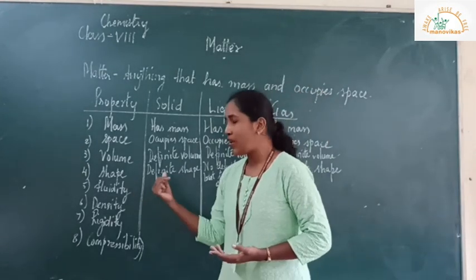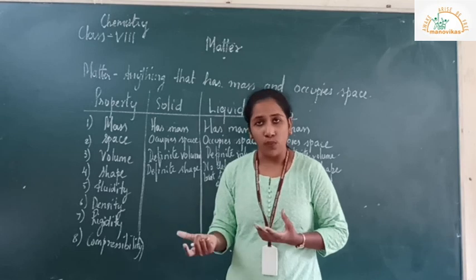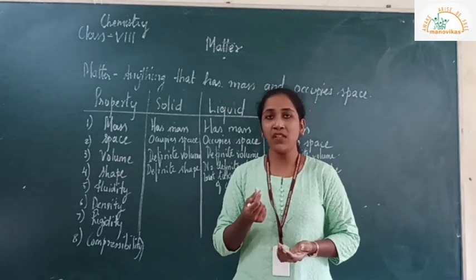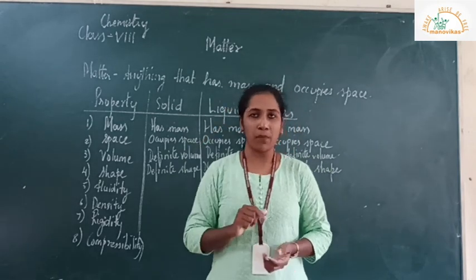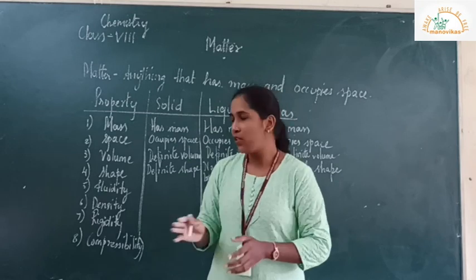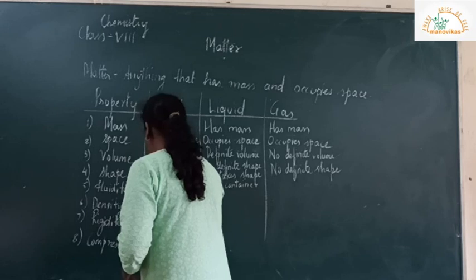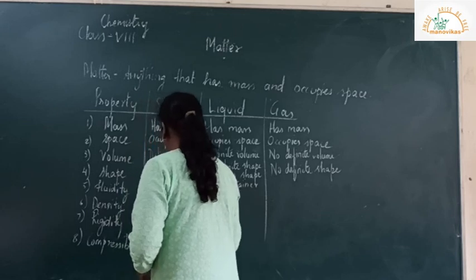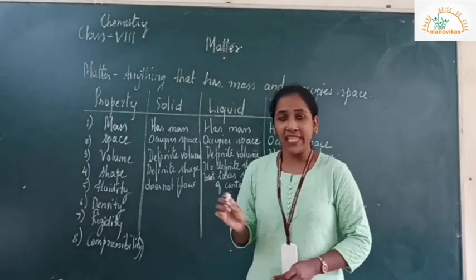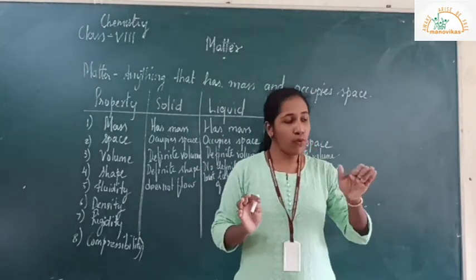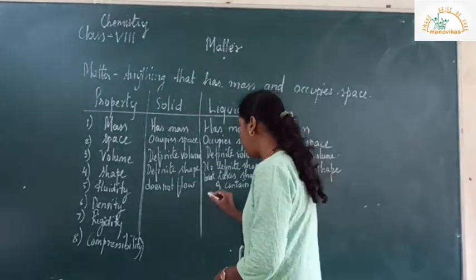So in solid, it does not flow. If you take an example, common soil, if you try to drop it, it is going to form a heap. So, solid does not flow.